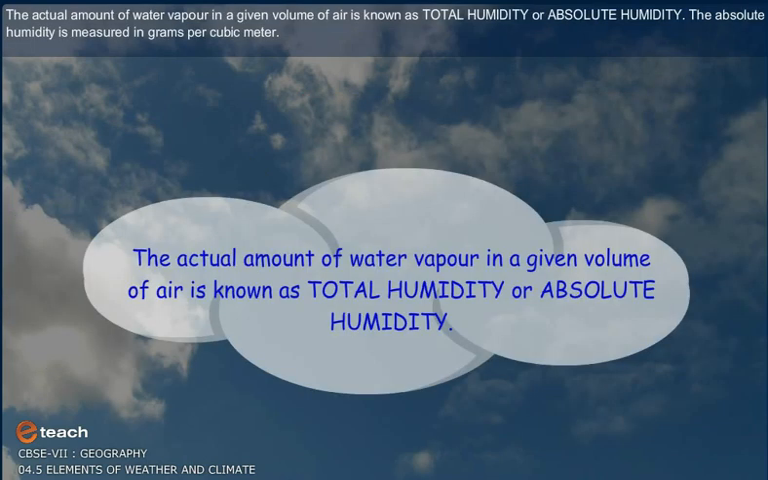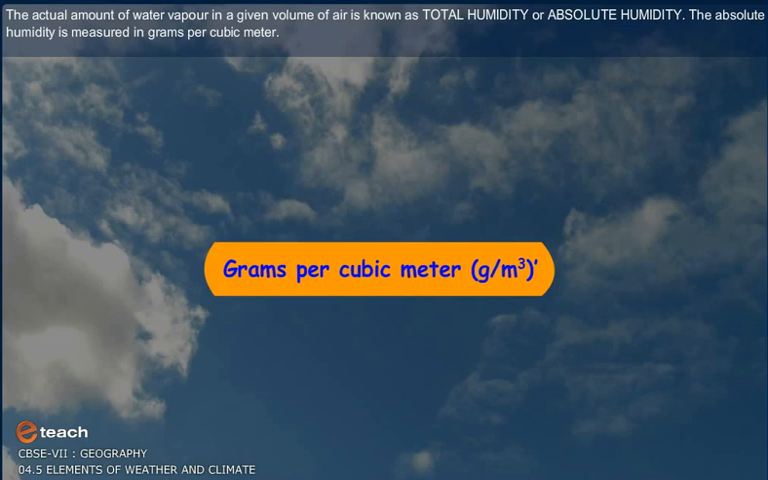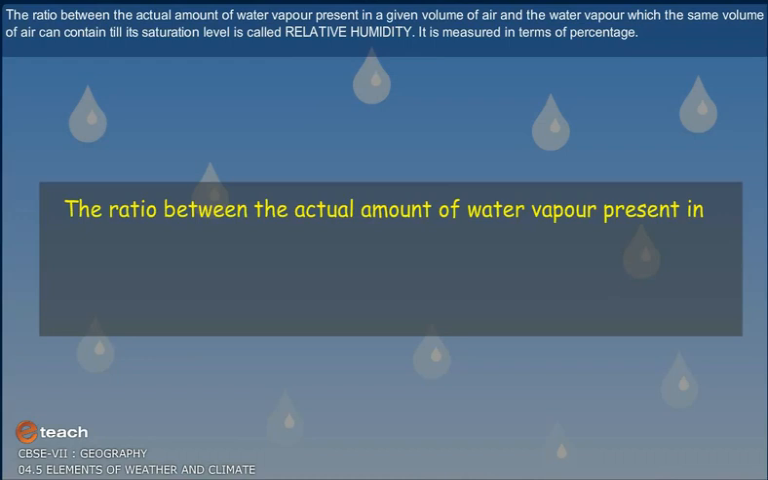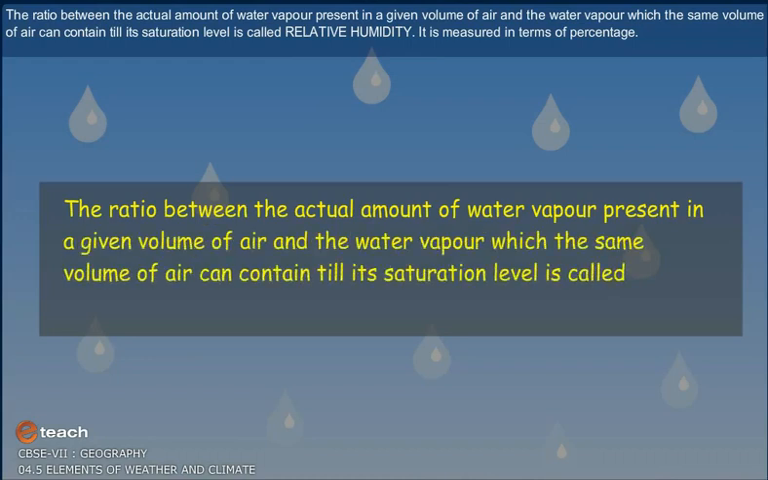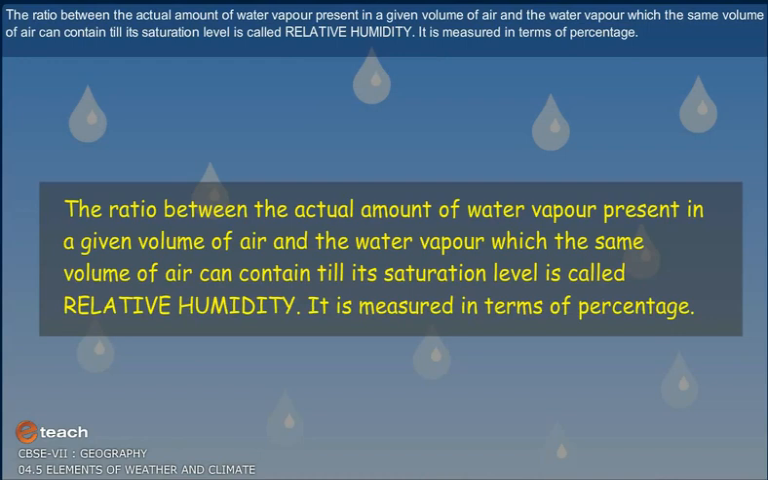The actual amount of water vapor in a given volume of air is known as total humidity or absolute humidity. The absolute humidity is measured in grams per cubic meter. The ratio between the actual amount of water vapor present in a given volume of air and the water vapor which the same volume of air can contain till its saturation level is called relative humidity. It is measured in terms of percentage.